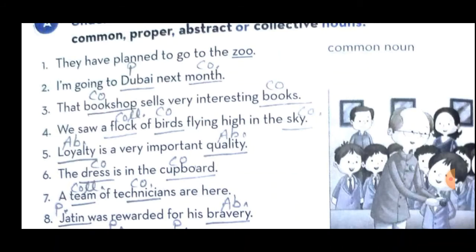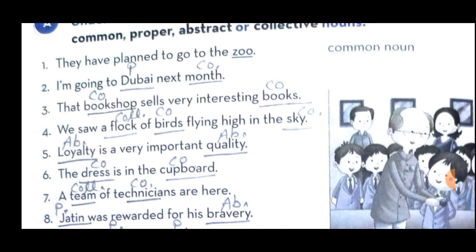Okay, now sentence number 3. That bookshop sells very interesting books. So here two nouns are there again, bookshop and books. Both these nouns are called common nouns. So you have to underline the word bookshop and write common noun. I have written CO here, CO means common noun, and books is also a common noun. So there also I have written CO, right?